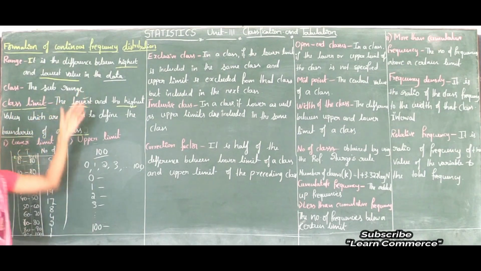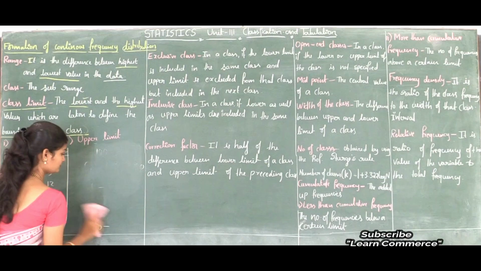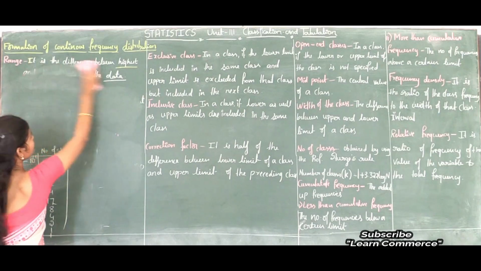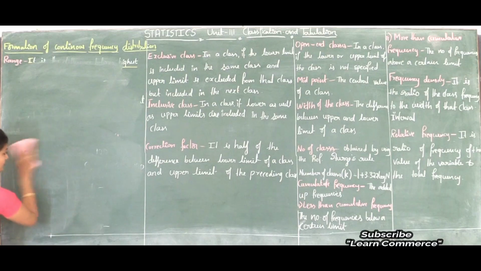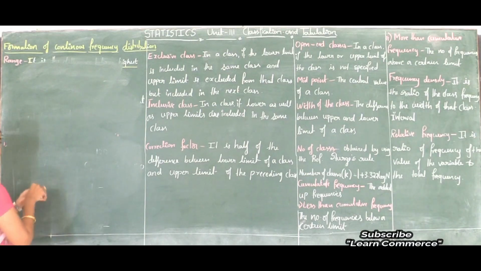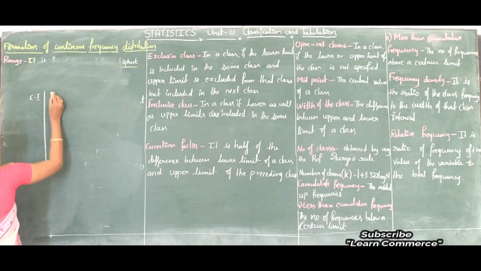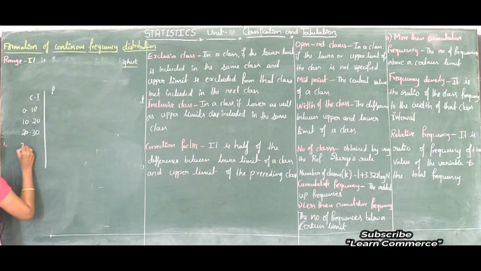Next let's see what is exclusive class. I will consider the same example: 0 to 10, 10 to 20, 20 to 30, 30 to 40, 40 to 50.